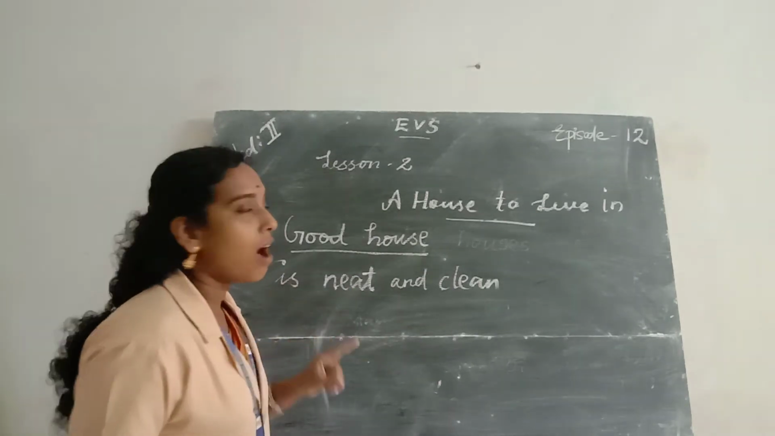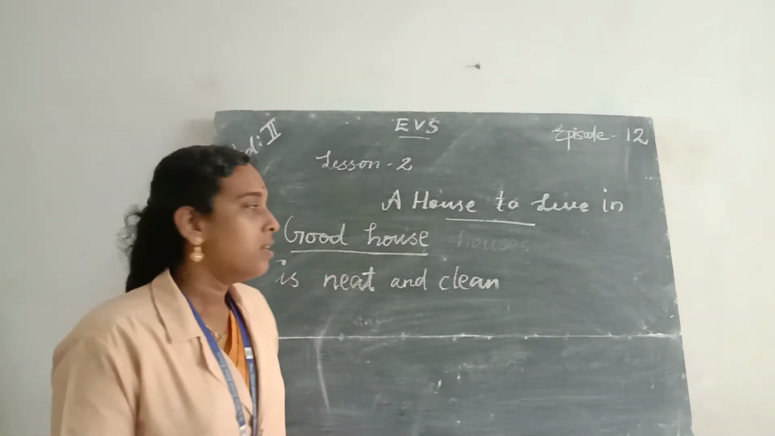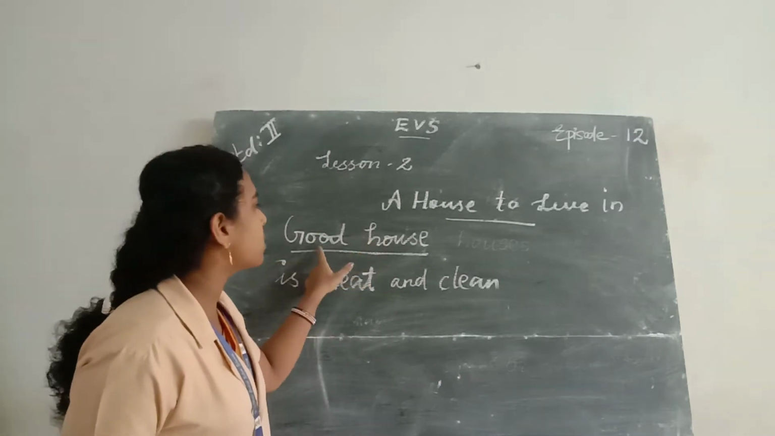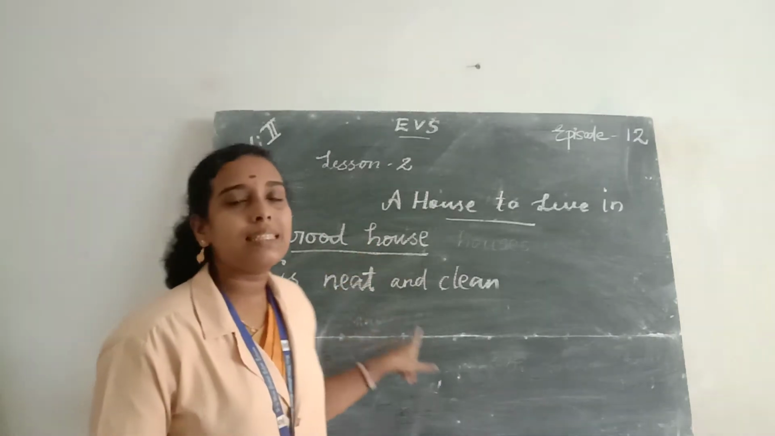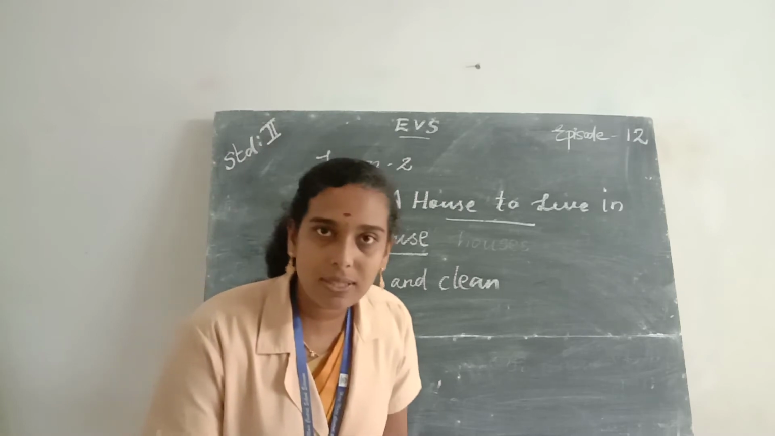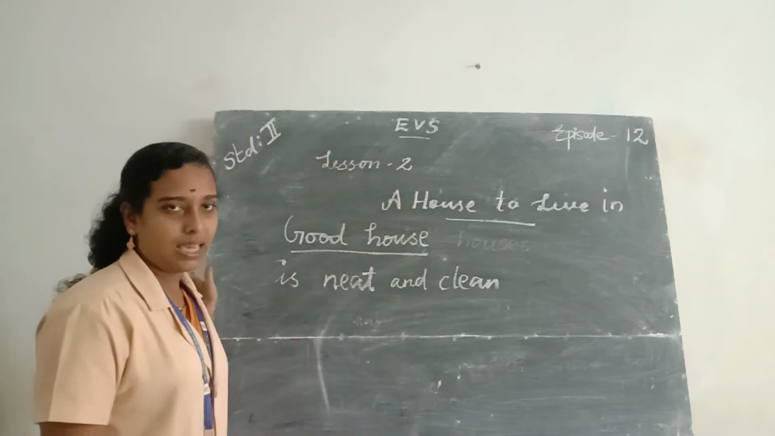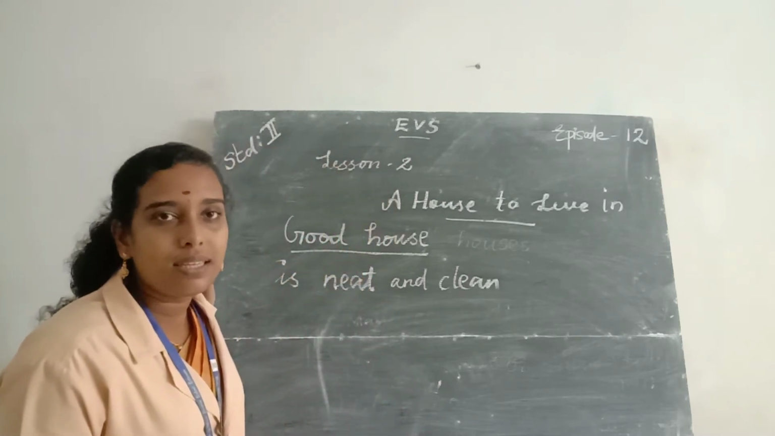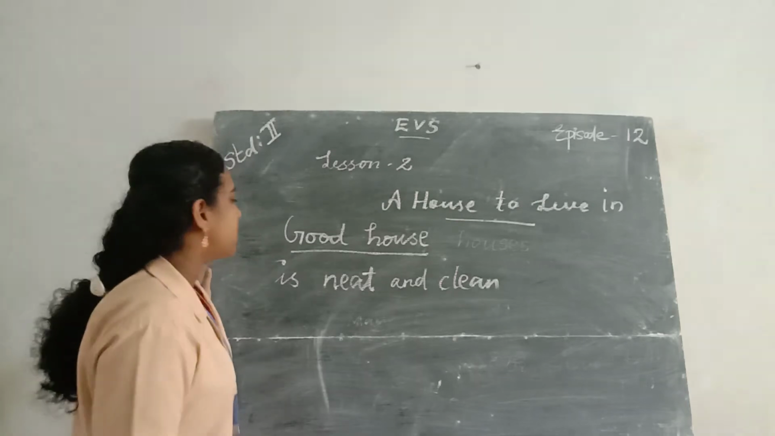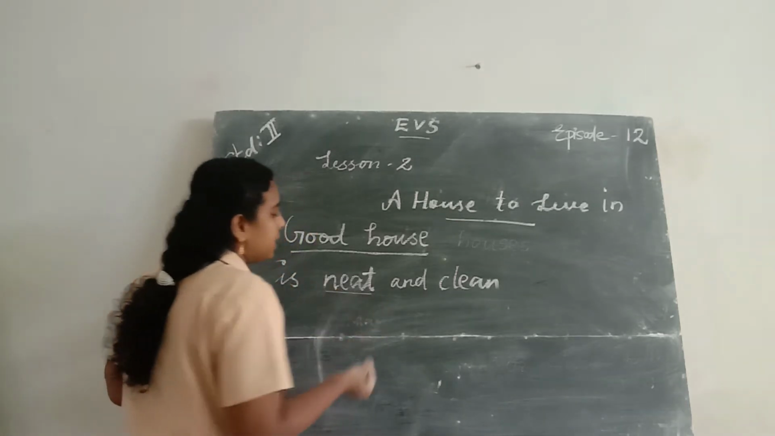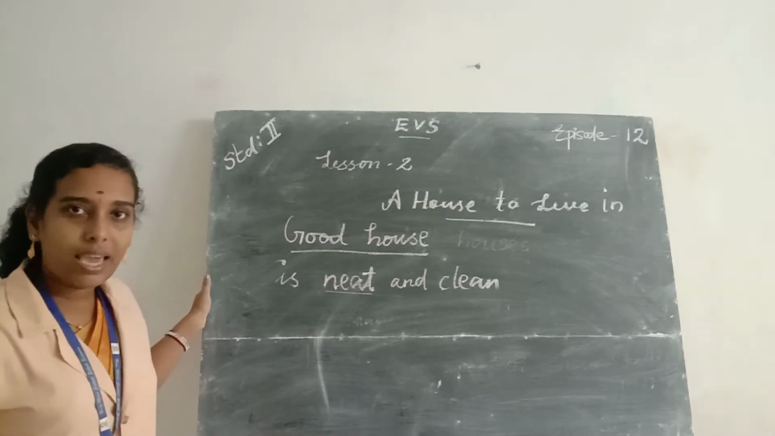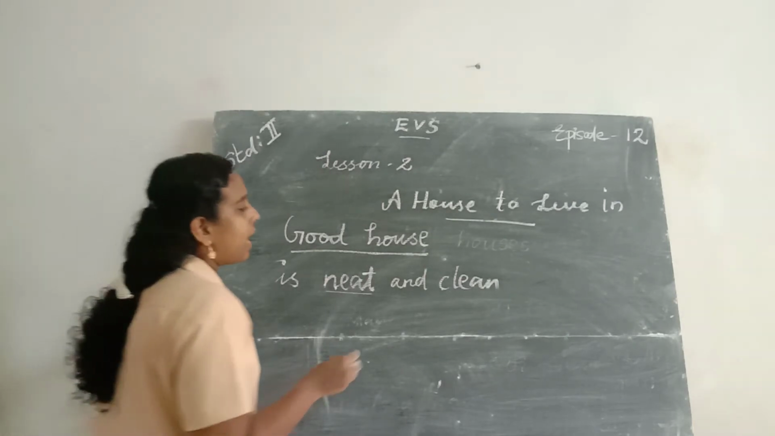Then we can say that our house is a good house. Okay, so the first feature of a good house is that a good house is neat and clean. So what is the spelling of neat? N-E-A-T. Neat and clean.